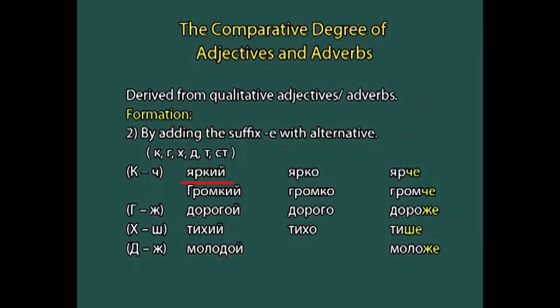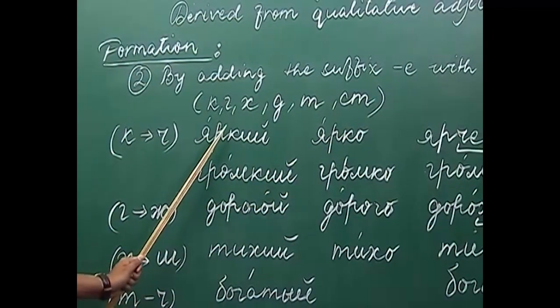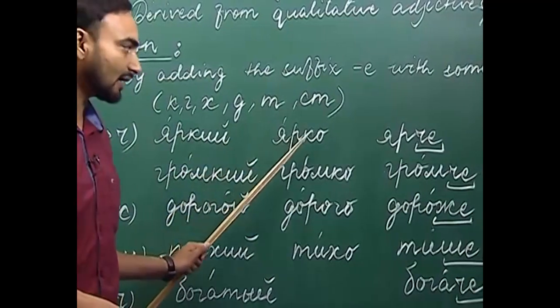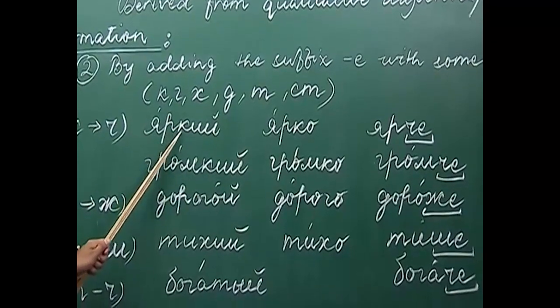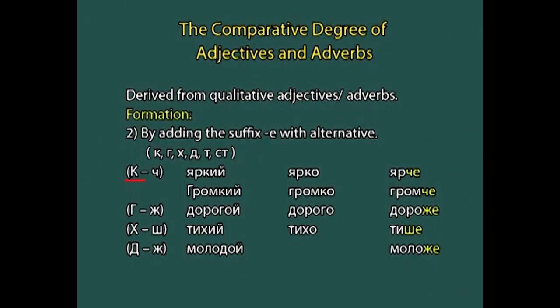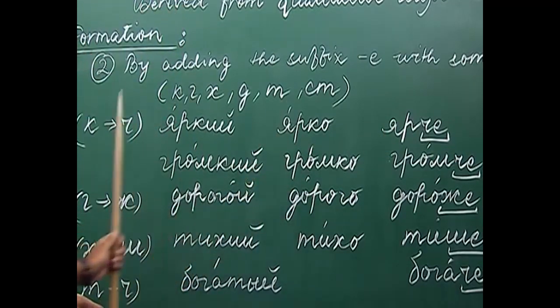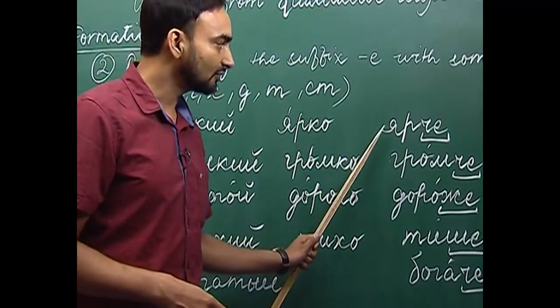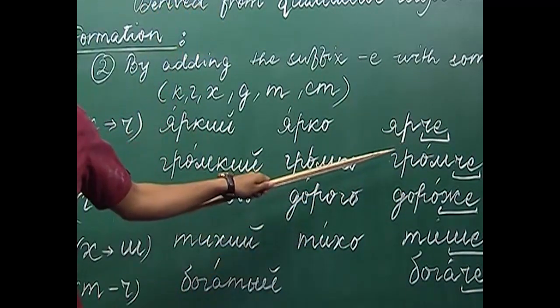ch. For example, yarki. Yarki is an adjective which means bright. Yarka is again an adverb derived from the adjective yarki. So, yarki and yarka, these two words have k ending stems, so their stem ends with the consonant k. What happens when we form their comparative degree? We change this k with ch, so yarch, and add the suffix ye. So, this is how we get the comparative degree.